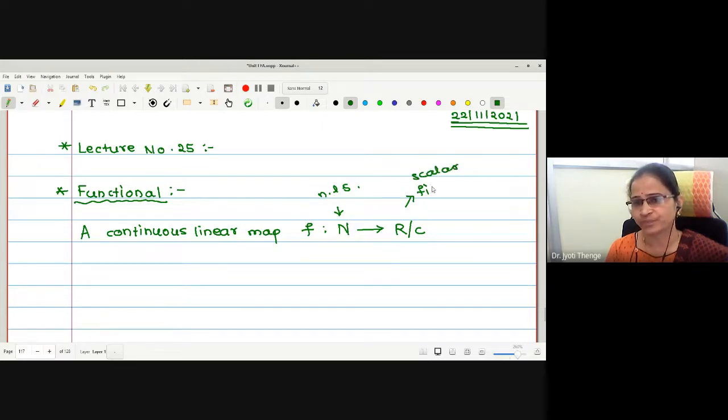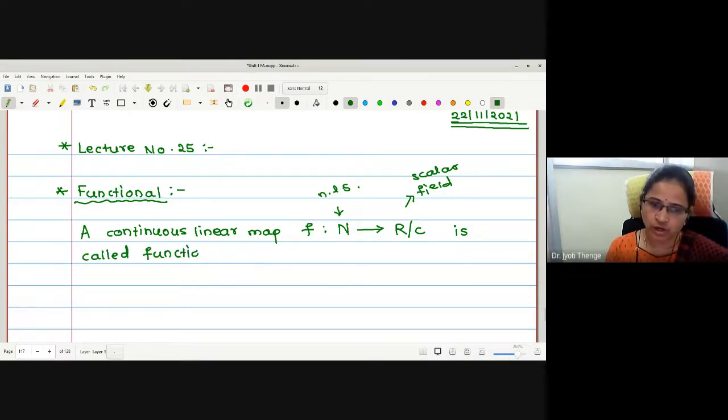If the codomain is either R or C, it means the function under consideration is either a real valued function or a complex valued function. That is scalar valued, I am saying. Okay? It is called a functional. What is the definition of a functional actually? Simply a continuous linear map having scalar value. Correct, no?